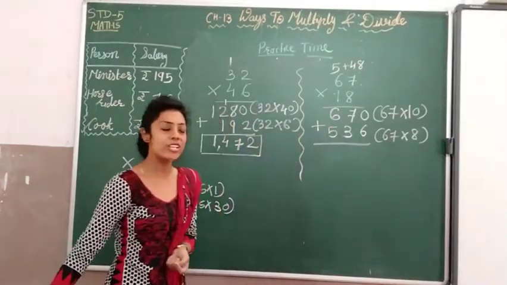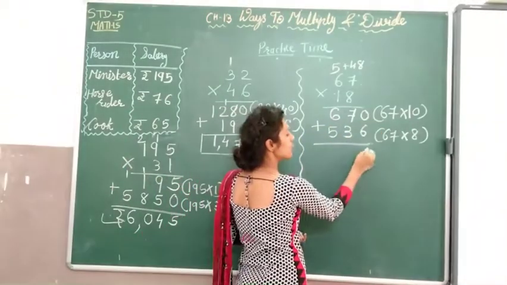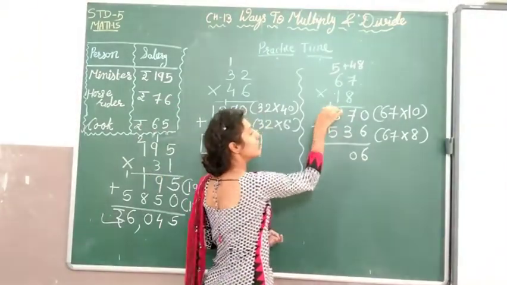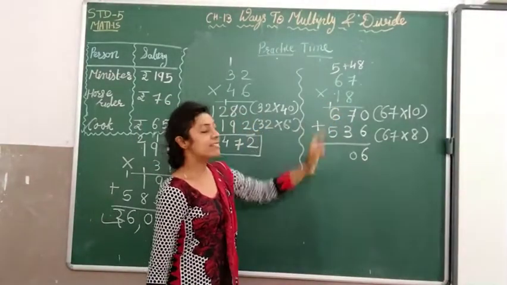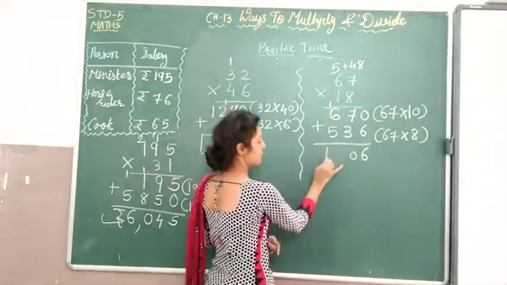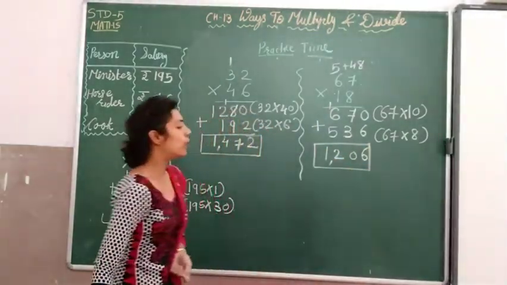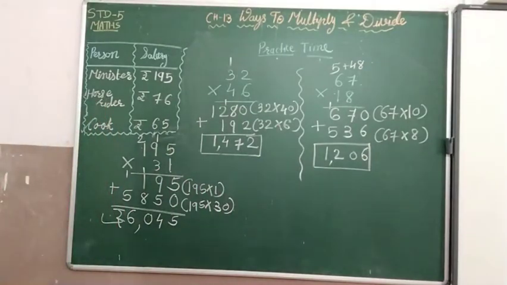We add these two. 6 plus 0 is 6. 7 plus 3 is 10, 1 is carried forward. 5 plus 1 is 6, 6 and 6 is 12. So our product is 1206.